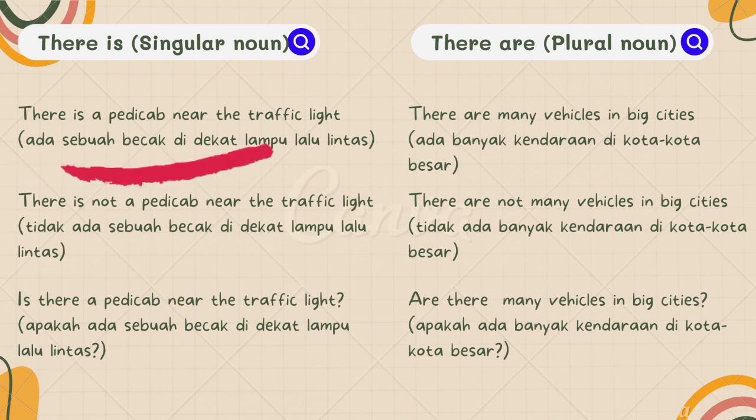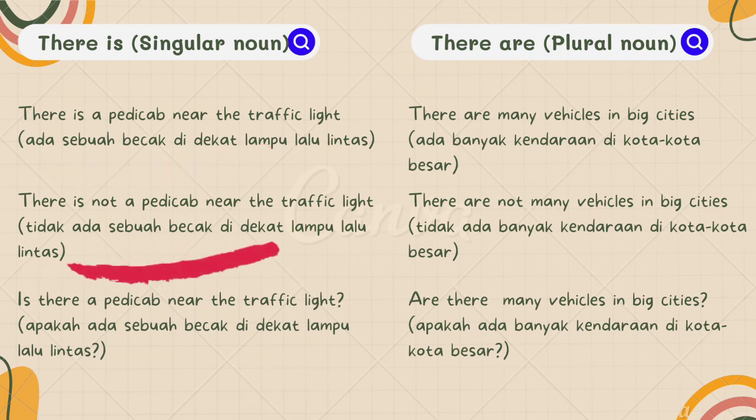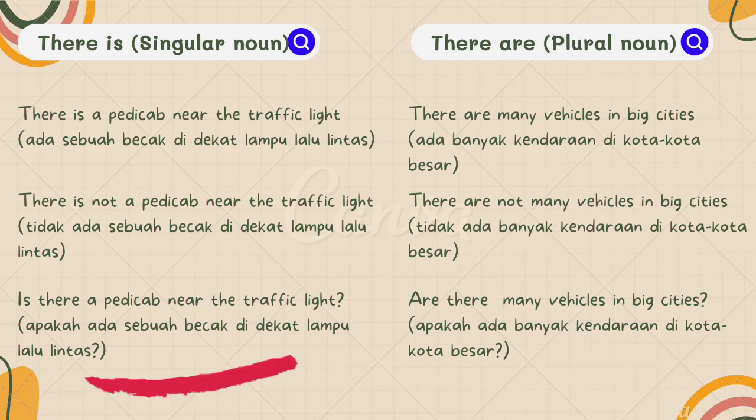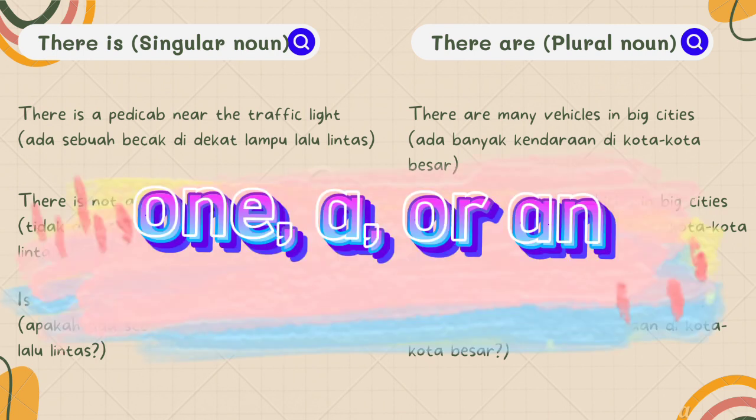That's for positive sentence. And for the negative sentence, we put not after to be. For example, there is not a pedicab near the traffic light. And for interrogative sentence, we put to be in front of. For example, is there a pedicab near the traffic light? The amount of pedicab is only one. We can see from the word a. So, there is used to express singular noun like one, a, or an.